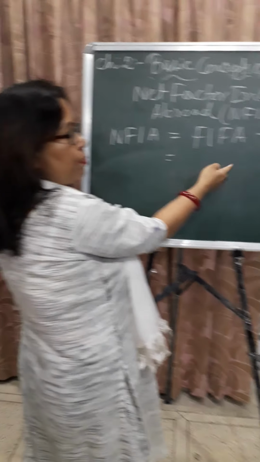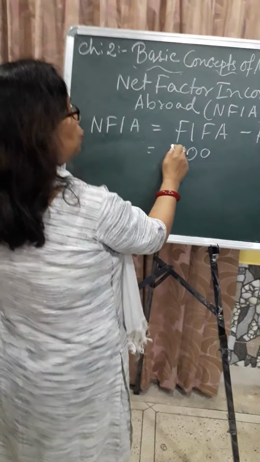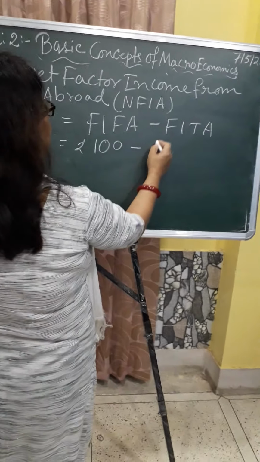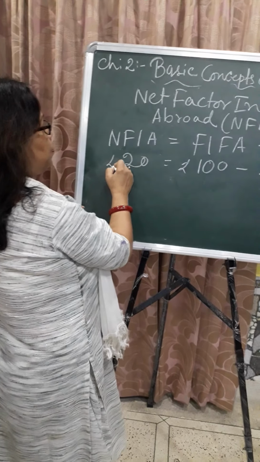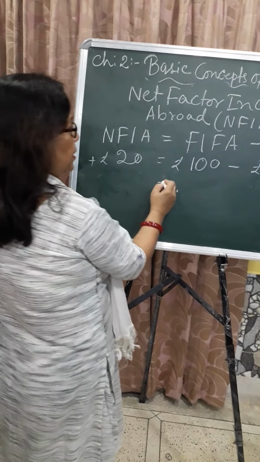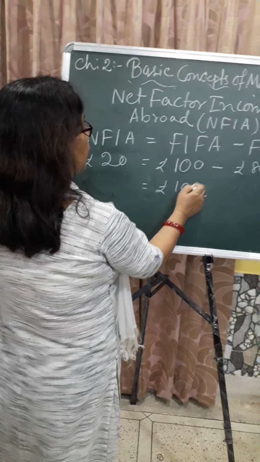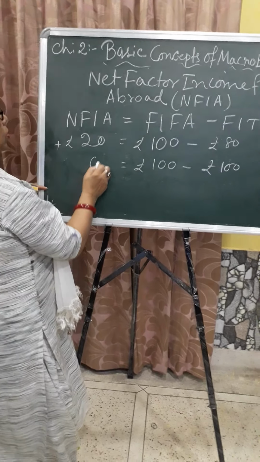Factor income from abroad, as for example, we write here 100. We get rupees 100 and paid rupees 80. So there will be 20 rupees. It is positive. Now next, 100 and we have to pay rupees 100. So 0.